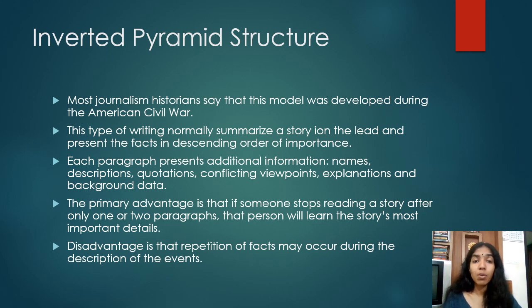And the disadvantage of this inverted pyramid structure is that it might have a repetition of the facts. It's because in the first few sentences itself we describe the major events that have happened. So the events that we first describe, the time, the place, what event has happened, how it has happened, might all be repetitive in the later paragraphs, because we are giving a complete or detailed description of what we have presented in the first few sentences itself. So that is one disadvantage of this inverted pyramid structure, the thing of repetition.